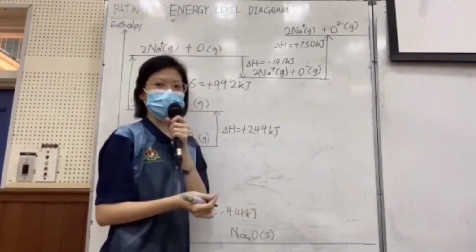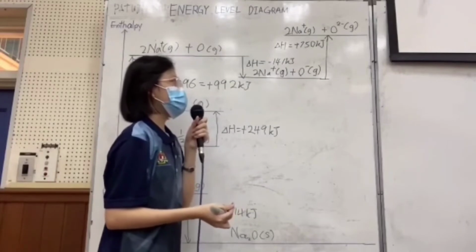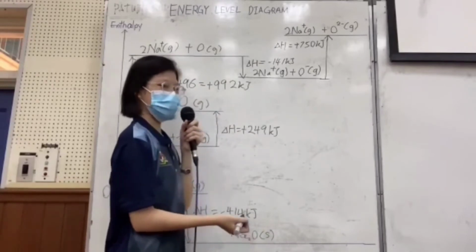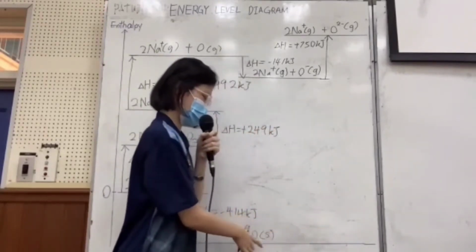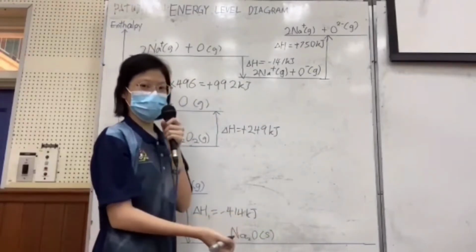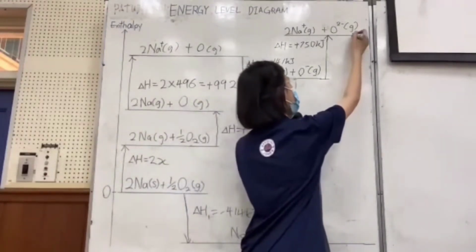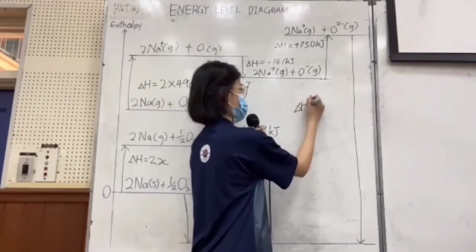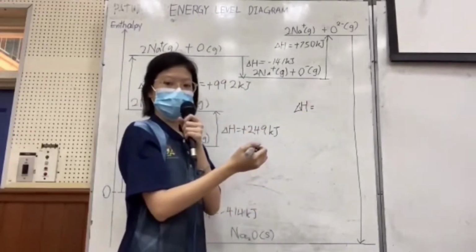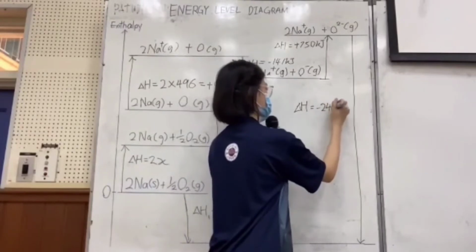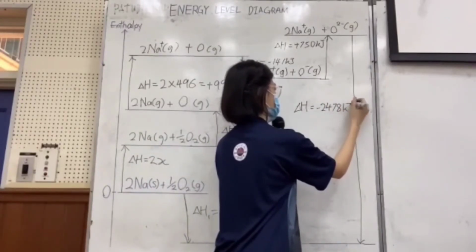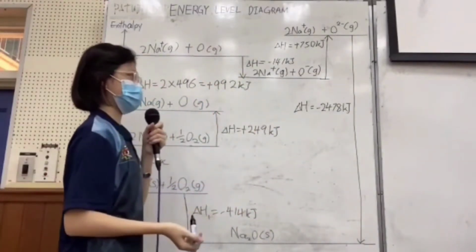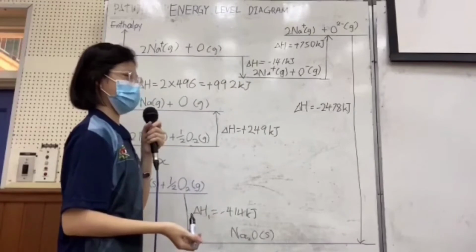Lastly is the lattice energy. The product of the lattice energy will be Na2O in solid state, so the arrow must reach the line at the Na2O. Lattice energy of Na2O is negative, so the arrow is pointing downward. Lattice energy is negative 2478 kilojoule. And now it becomes a complete cycle. It's done. After that, my friend will show the second method to draw the Born-Haber cycle.